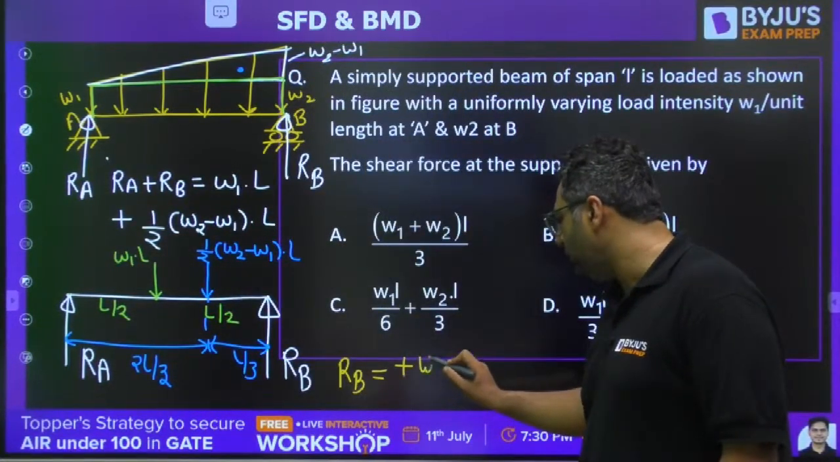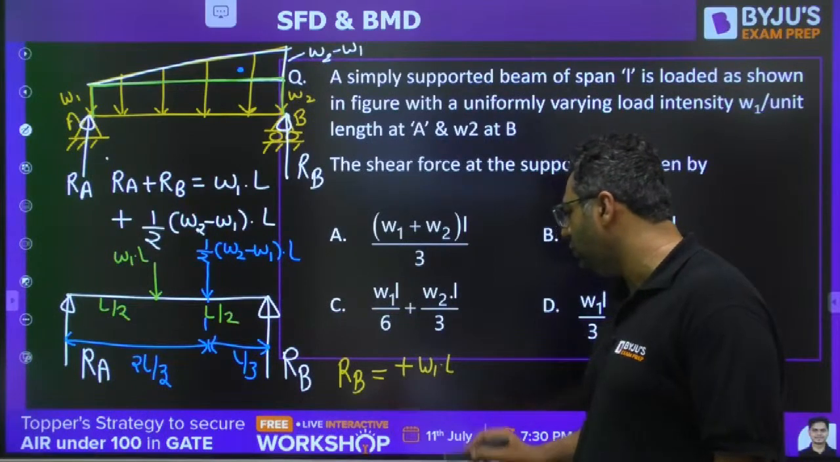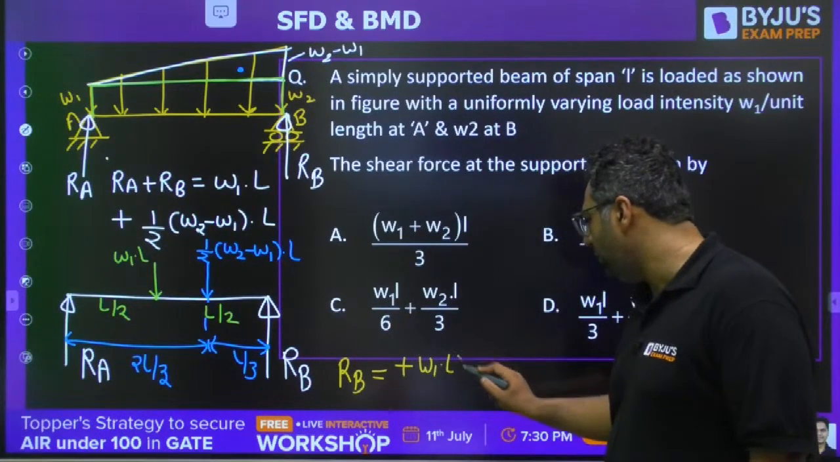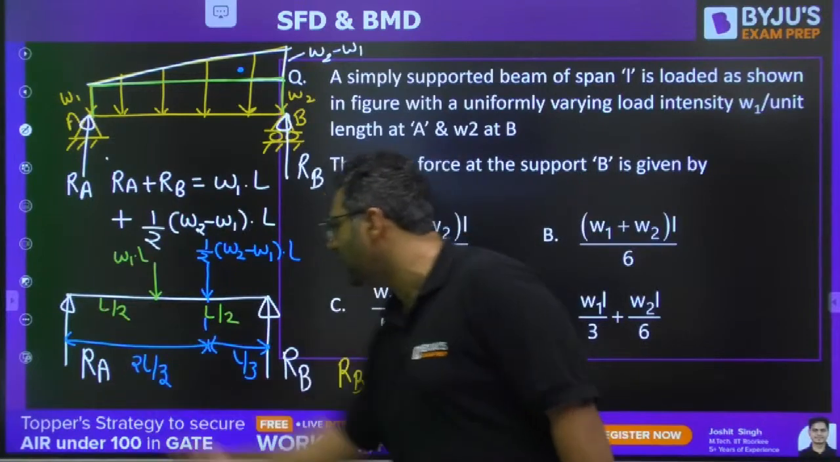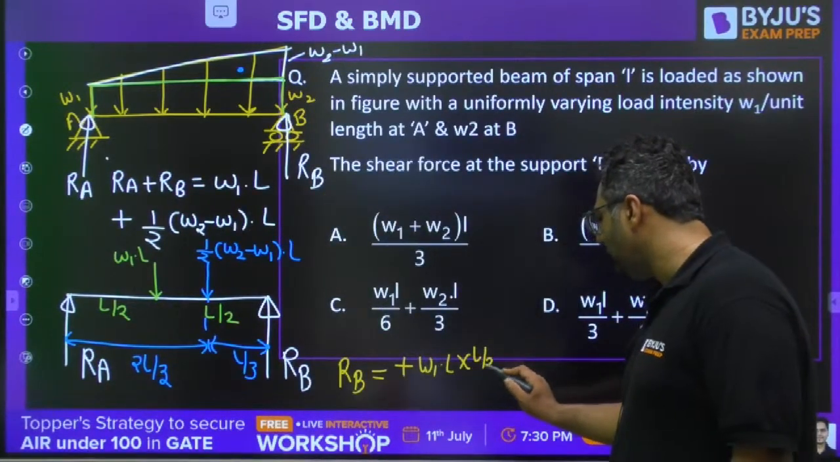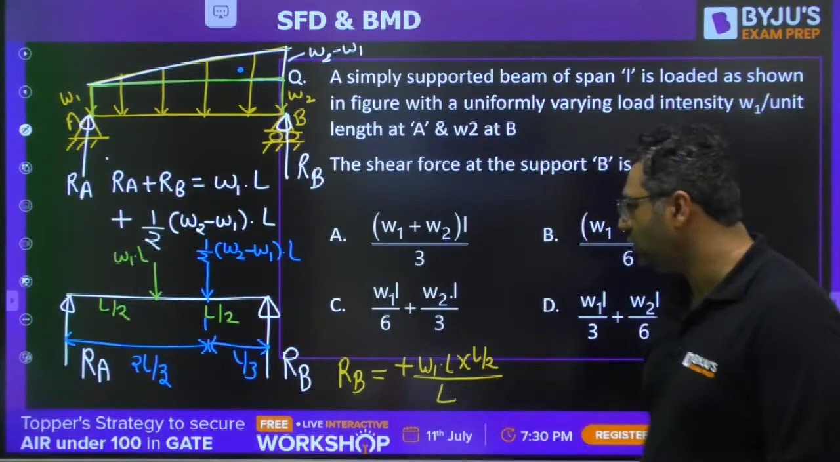So my dear, whenever you want to find out RB, what you will be doing? You can see RB upward, load downward, so sign will be positive. The value will be W1 into L, and total length. You will be multiplying it with the distance from the opposite end, L by 2, and total length will be L. This is the effect of W1 L.